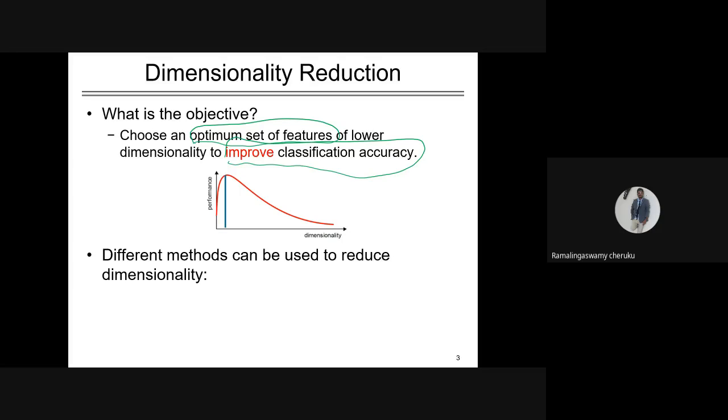So there are different methods to reduce these dimensions. We are interested in finding the optimal set of features that will improve the performance of your machine learning model. Under this category we have feature extraction and feature selection. So what is feature extraction? Feature extraction is nothing but to transform; sometimes it is also called feature transformation.